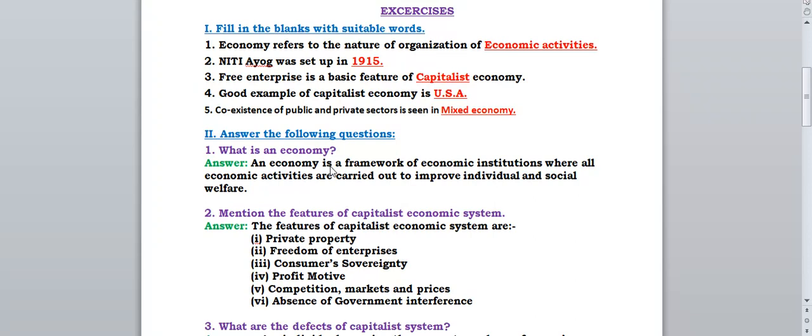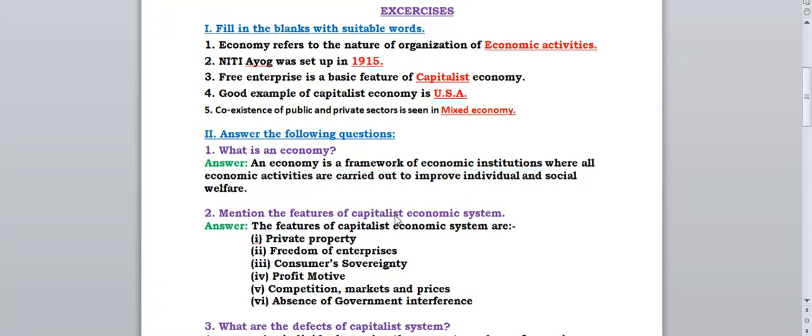So once again we'll discuss this answer. An economy is a framework of economic institutions where all the economic activities are carried out. Why are all the economic activities carried out? To improve individual and social welfare. This is the definition of economy. Next question, what is there?